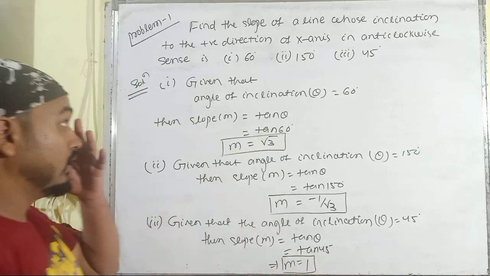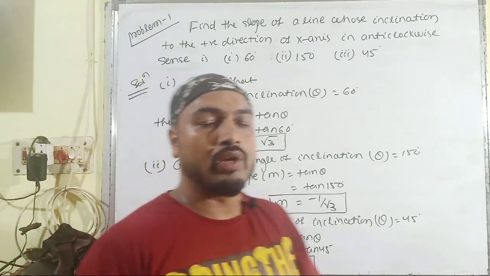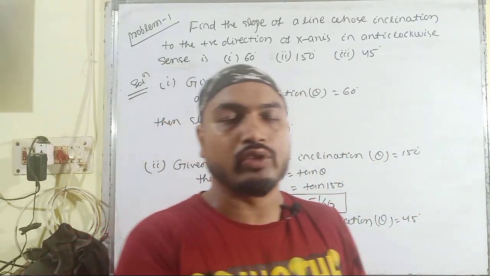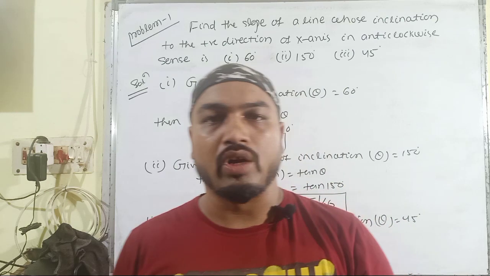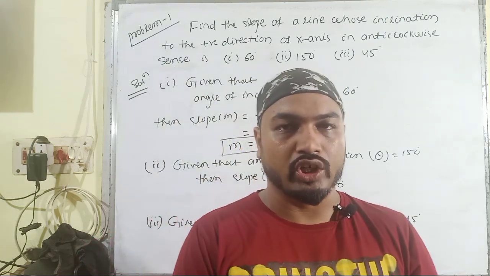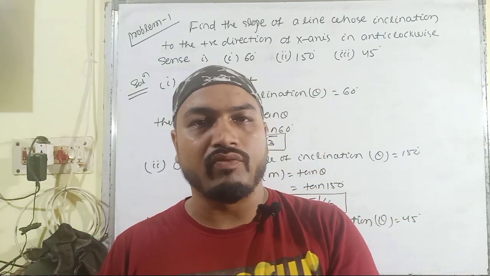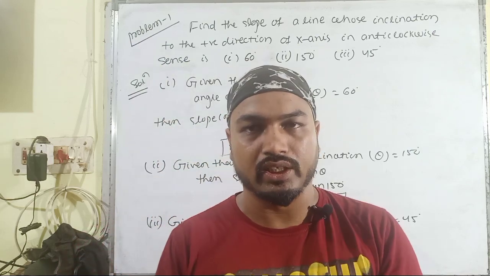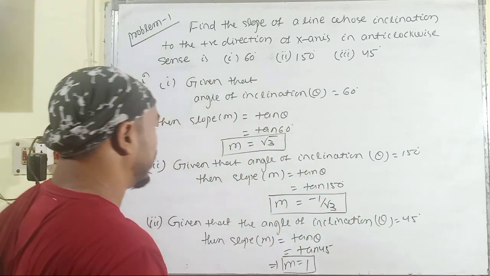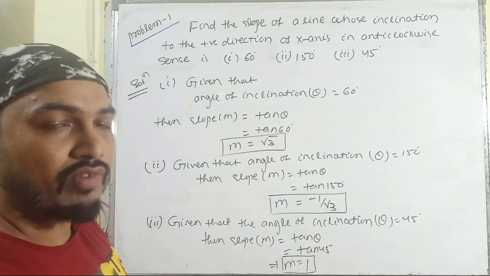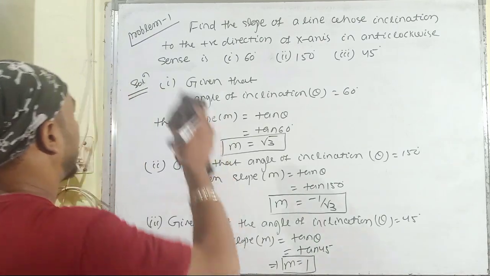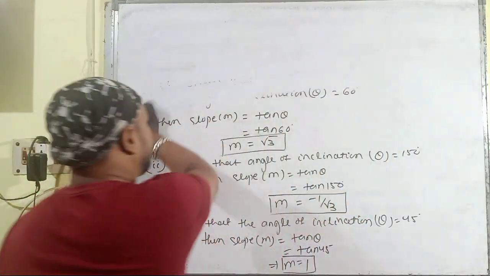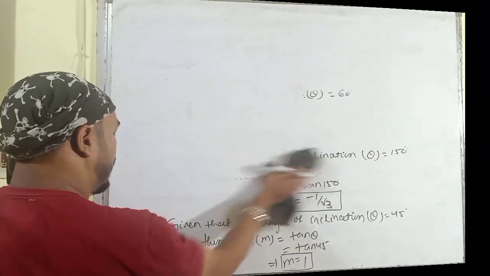This completes the slope of a line using the angle of inclination which it makes with the positive direction of the x-axis in the anticlockwise direction. But there exists another formula to determine the slope of a line by using its two endpoints. Let us see the definition and solve some problems based upon it.